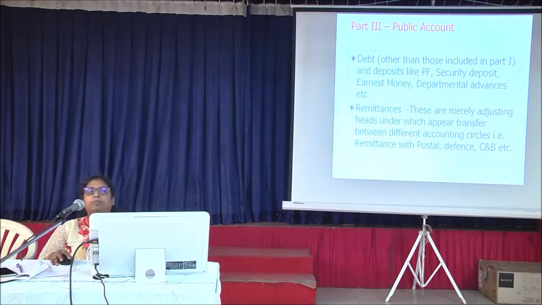The third part is public accounts. It consists of debt like PF, security deposit, earnest money, departmental advances, etc. It also has remittances; one is debt and the second is remittances. Like issue of cheques under cheques and bills is also a remittance. Similarly, when an expenditure is incurred for postal, defense, and whatever adjustments are done, it is done under remittance.